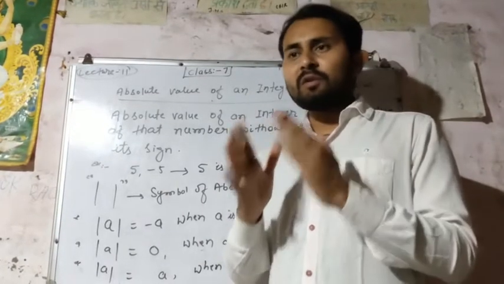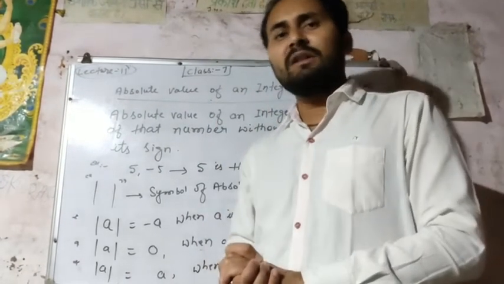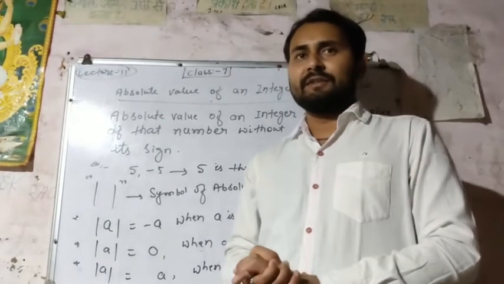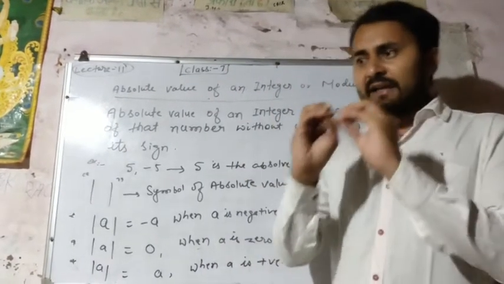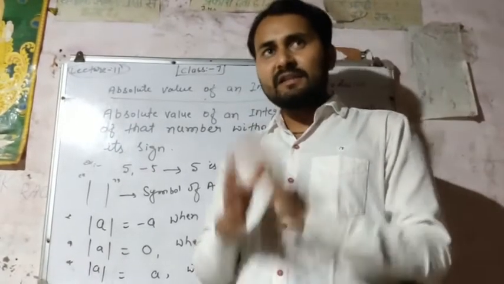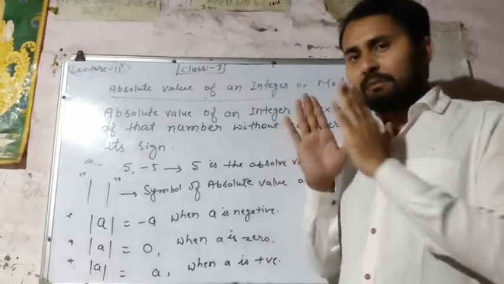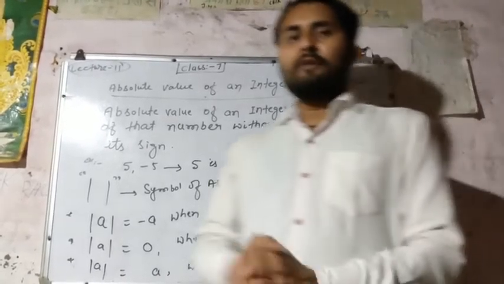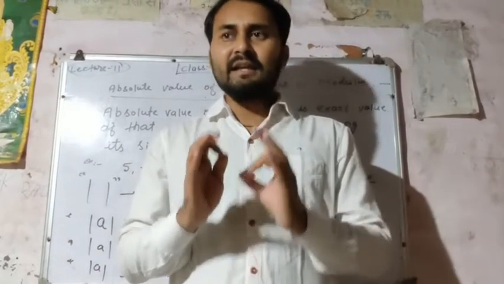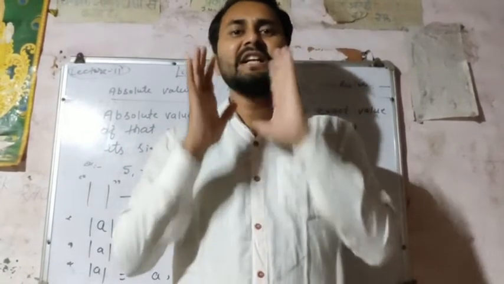But absolute value means we should not think about the sign of that integer, regardless of its sign. Now we have to define it. Absolute value of an integer is the exact value of that integer without considering its sign.